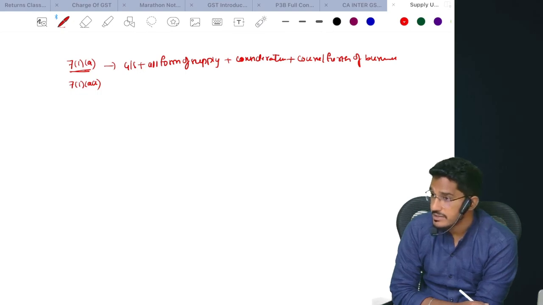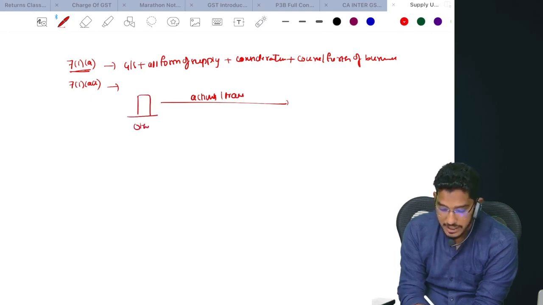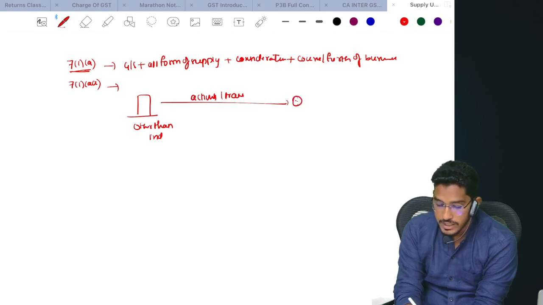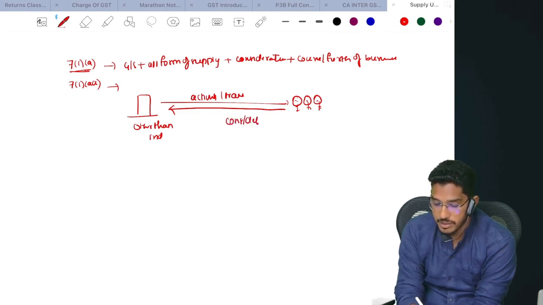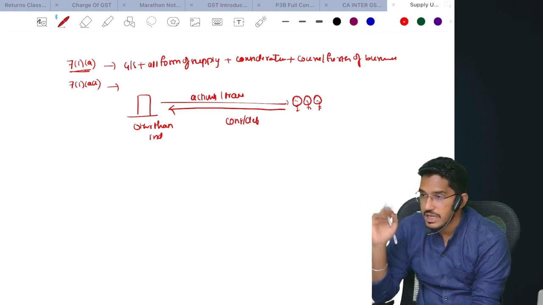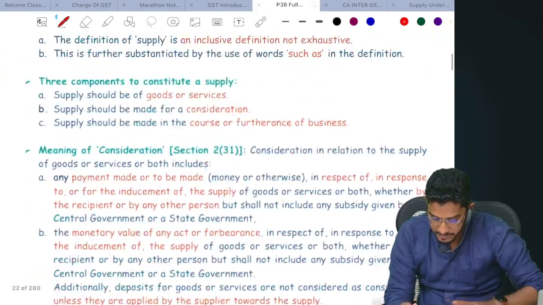Any activities or transactions which have been performed by a person other than an individual, to its members or constituents, or vice versa, for a consideration or for a deferred payment or a deferred consideration, whatever it is. If you read the provision, it sounds a little bit clumsy, but if I put it in a proper perspective, this is what it looks like.